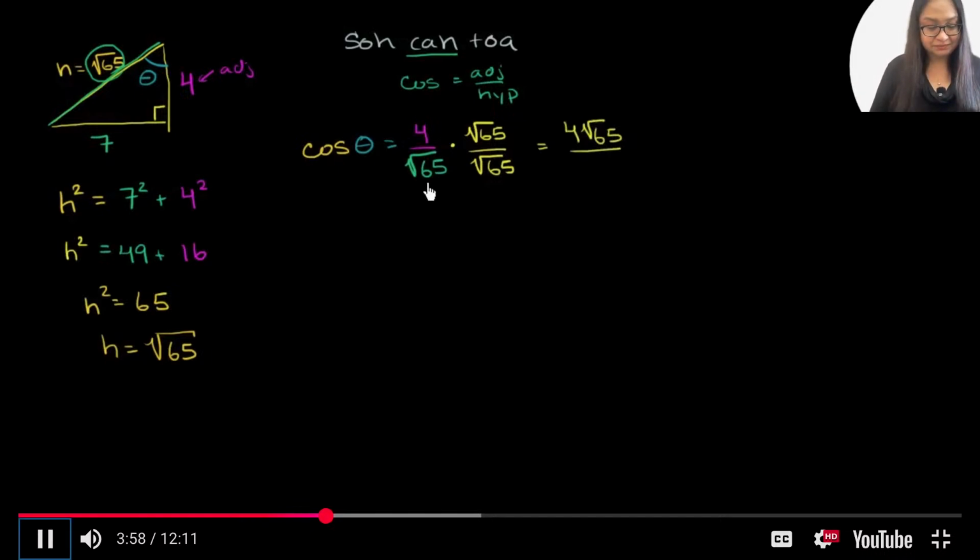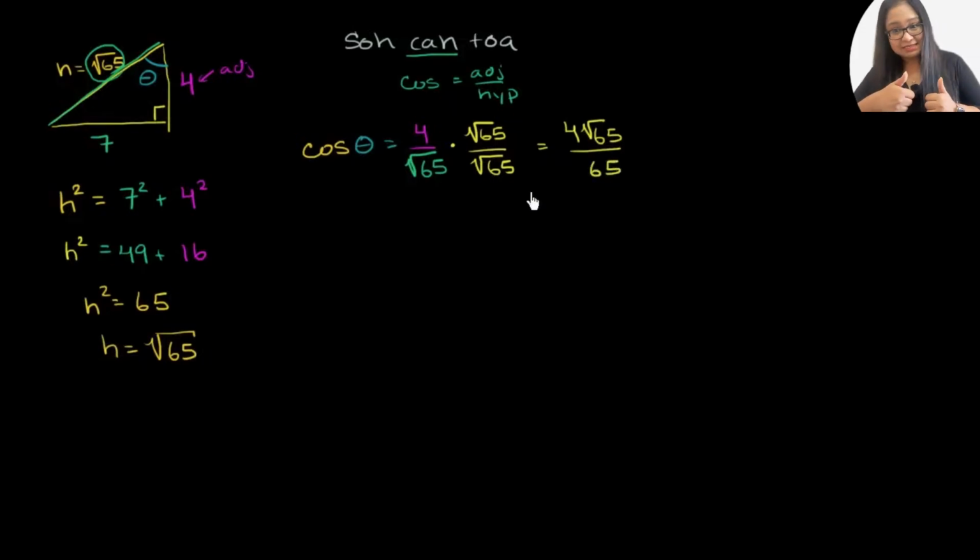And the denominator, square root of 65 times square root of 65 is just going to be 65. We didn't get rid of the irrational number. It's still there, but it's now in the numerator. Now let's do the other trig functions, or at least the other core trig functions. We'll learn in the future that there's actually a ton of them, but they're all derived from these.